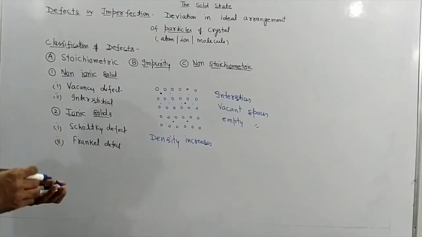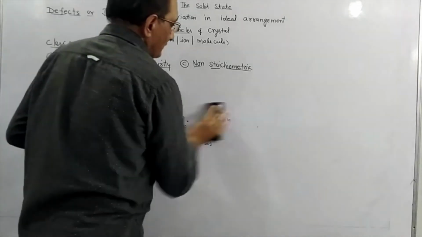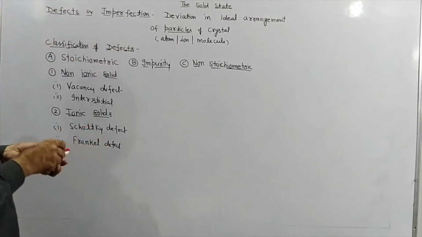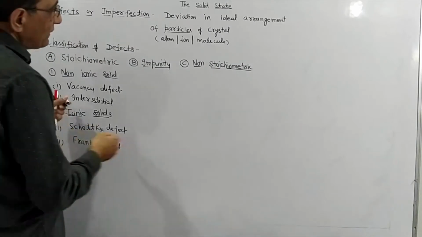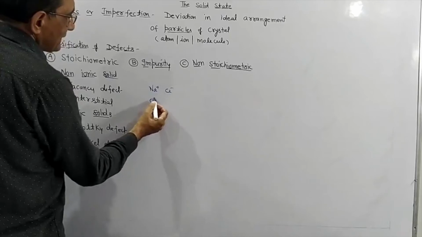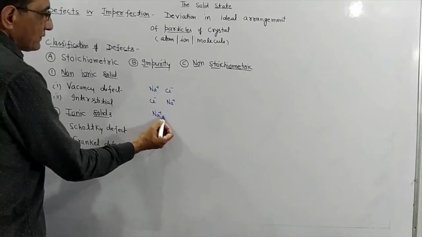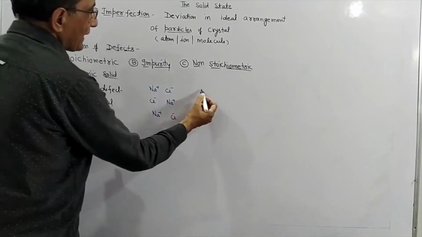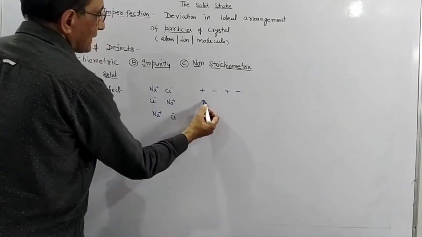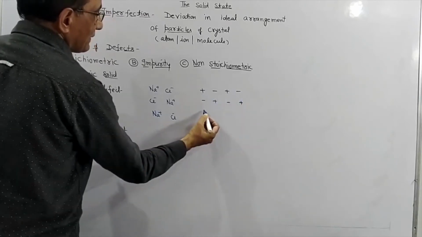Now we will talk about ionic solids. Ionic solid means there are ions present in the crystal. Suppose we have this Na ion, Cl ion, Cl ion, Na ion, then it is an ionic solid. To simplify this, we can draw like this: Na, Cl, Na, Cl, then Cl, Na, Cl, Na.